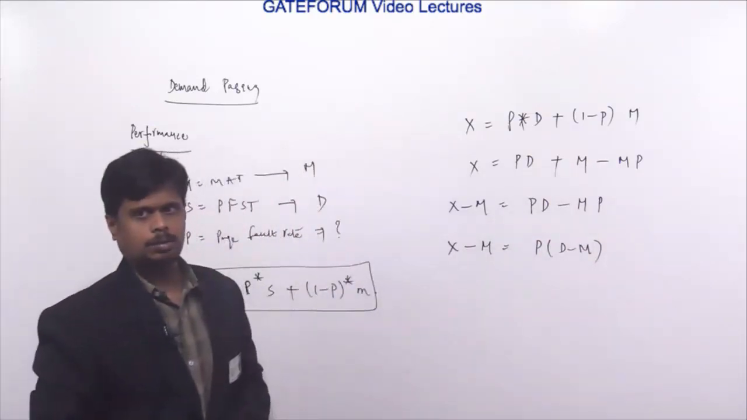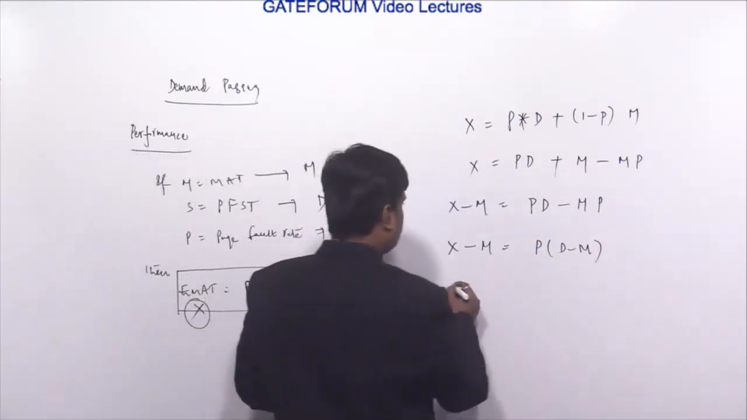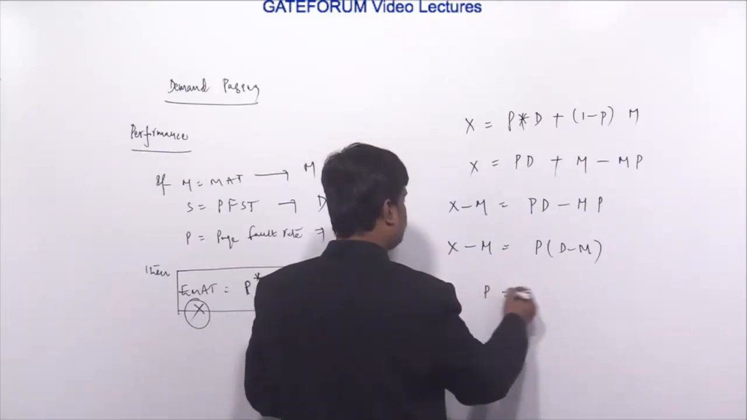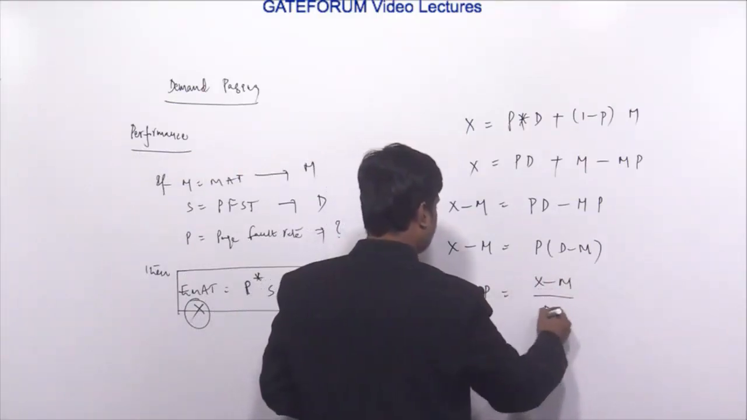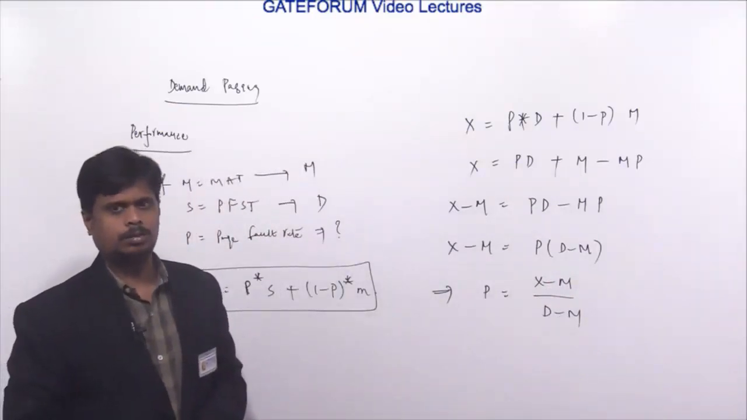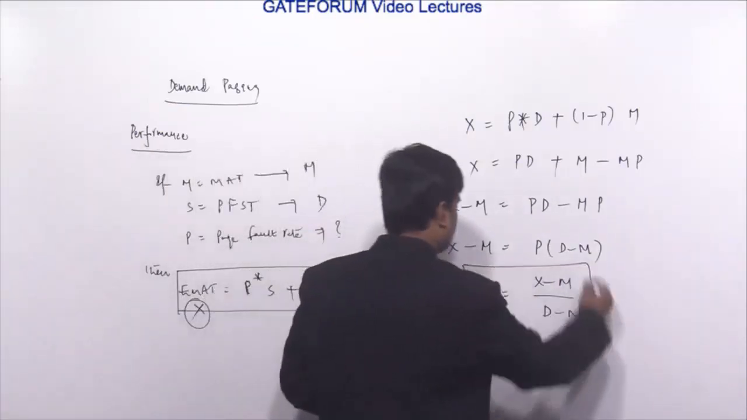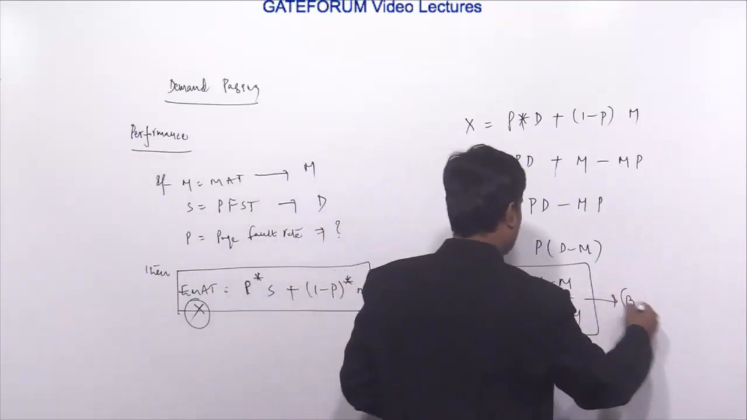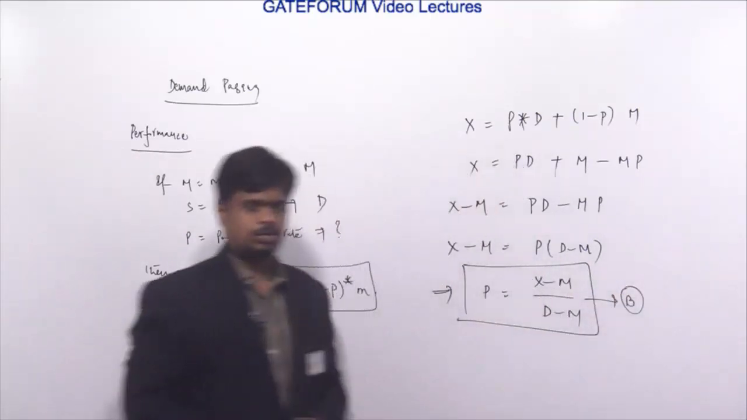We need to calculate the page fault rate, so this expression I can write as P is equal to (X minus M) by (D minus M). So P equals (X minus M) divided by (D minus M), which is matching with option B. So option B is the answer for this question.